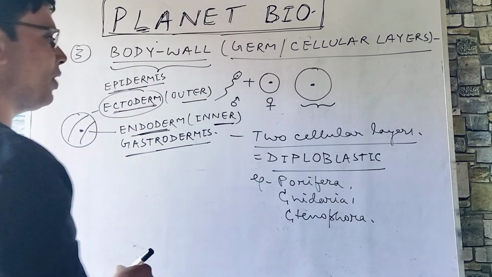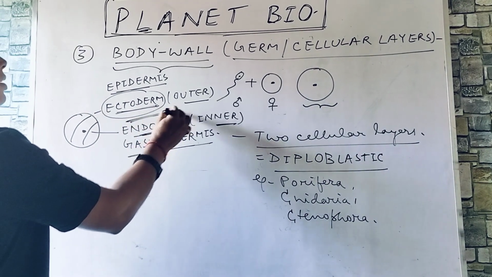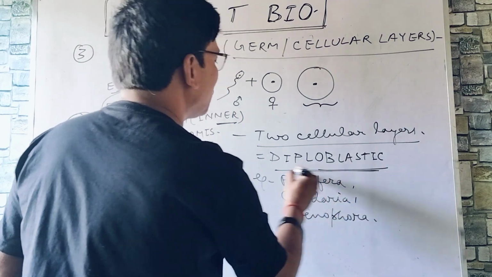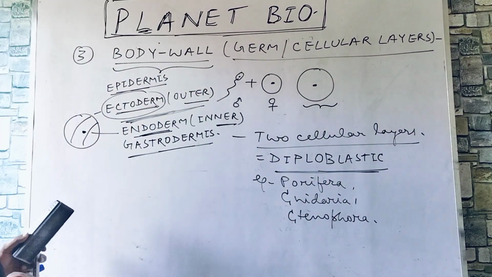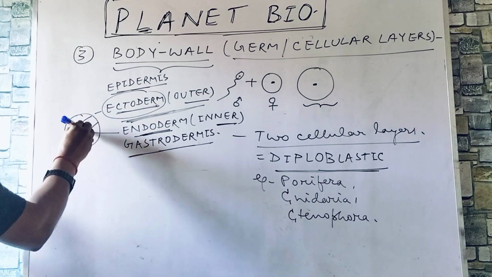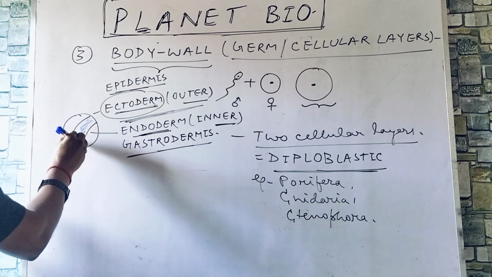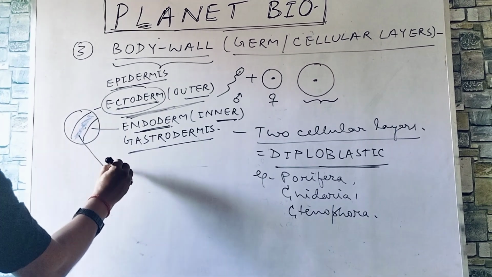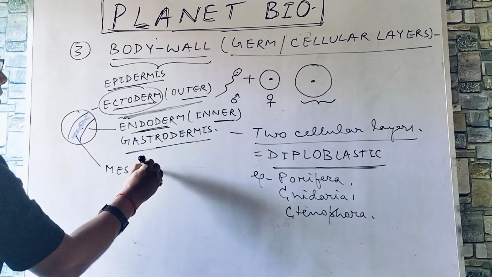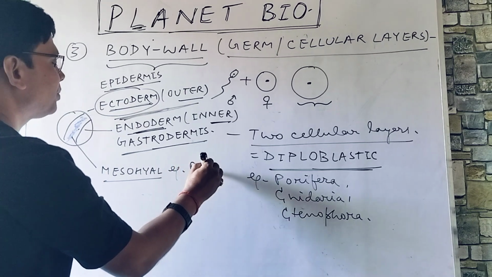So because of absence of mesoderm here, they are just diploblastic. But one cementing layer will be present here. This is non-cellular. This cementing layer is called, if it is mesohyal layer, then the example is Porifera.